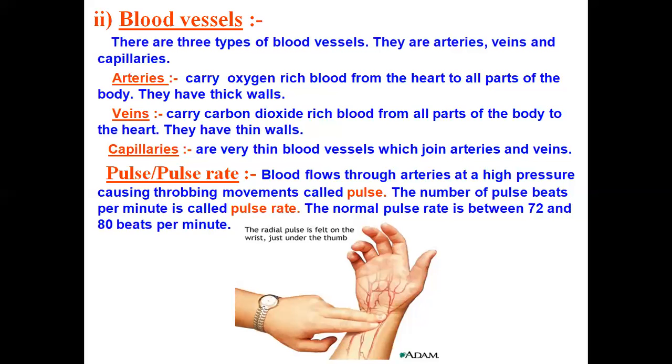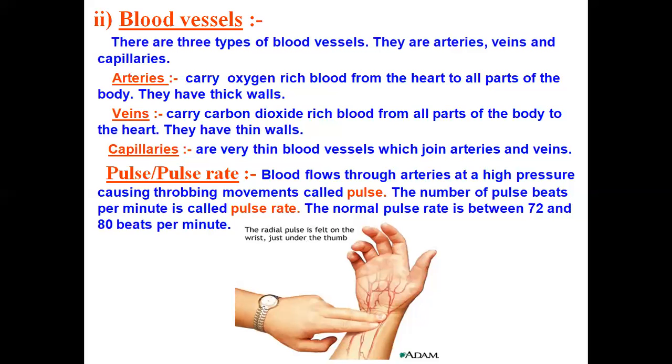As shown in the figure, it can be felt on the wrist, just under the thumb. You just hold your right wrist with your left hand, and you can feel the throbbing.